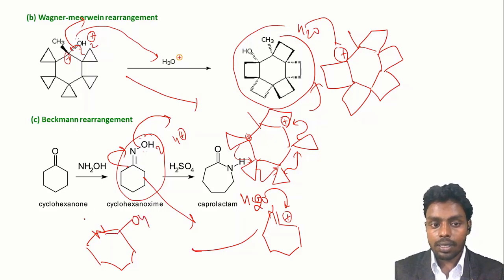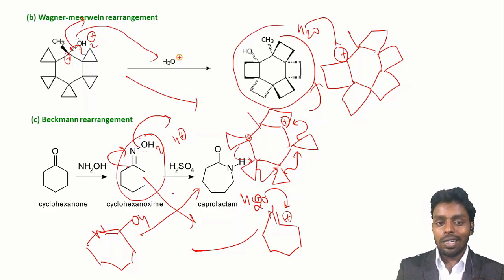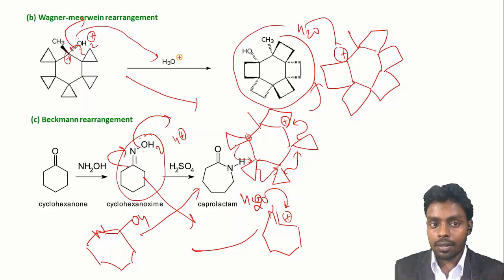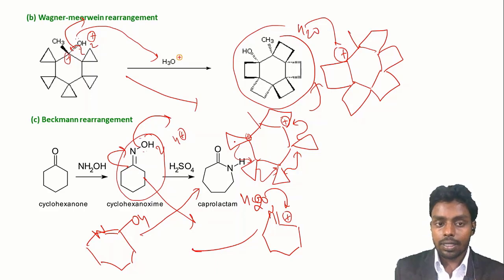This is basically an iminol, and this iminol will undergo tautomerization and form the caprolactam. So it is a rearrangement reaction. This reaction is very important in the formation of nylon 6 from caprolactam.